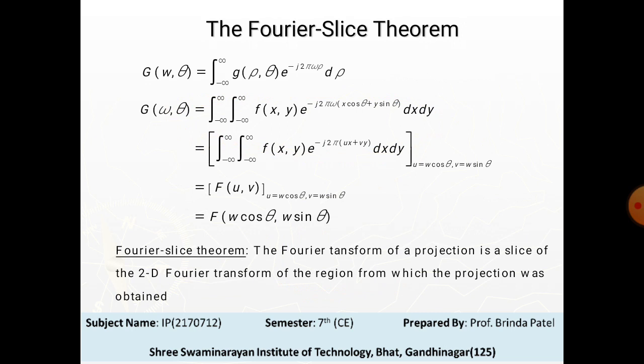By letting u equal to omega cos theta and v equal to omega sin theta, this becomes G(omega, theta) equal to F(u, v) with u equal to omega cos theta and v equal to omega sin theta, that is F(omega cos theta, omega sin theta). This equation is known as the Fourier slice theorem. It states that the Fourier transform of a projection is a slice of the two-dimensional Fourier transform of the region from which the projection was obtained.